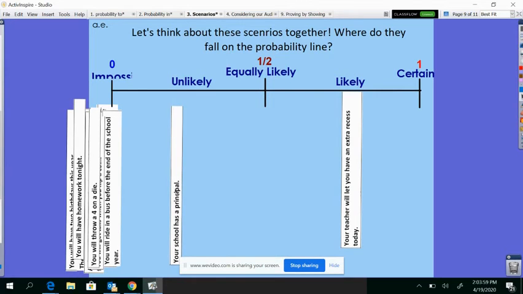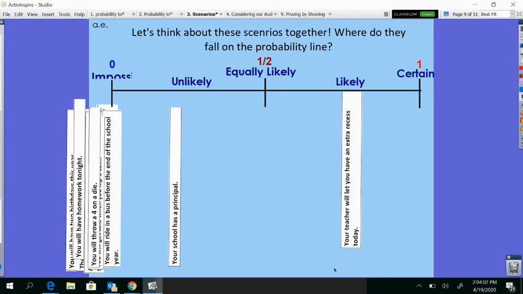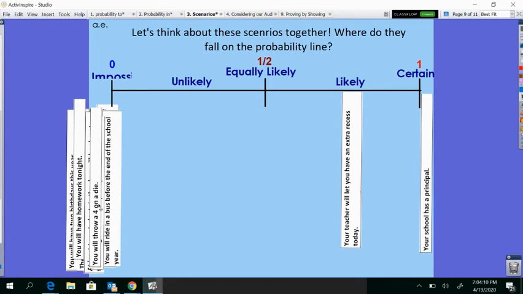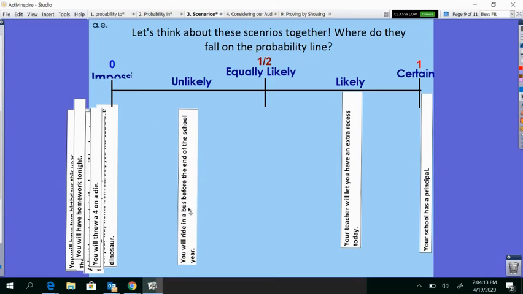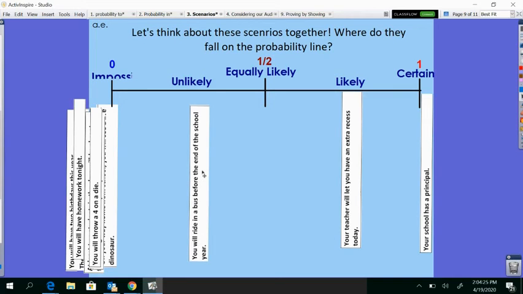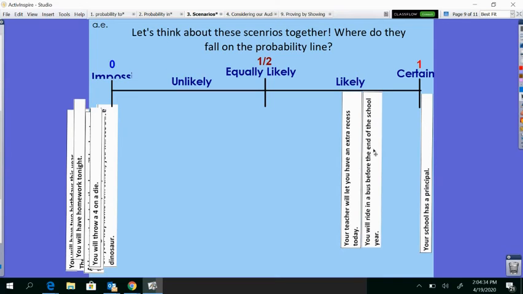Okay, what is the probability that our school has a principal? Well, we have Miss Short, right? So it's 100% certain. All schools have principals. What is the probability that we will ride on a bus before the end of the school year? Well, most of us already went on one when we went to the park and looked at soil. So I'm going to say likely. Some of us didn't get to go, and some of us won't ride a bus this year at all. And it's not 100% sure that we will do that.